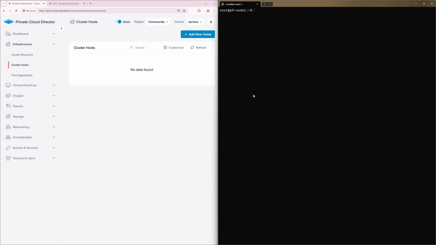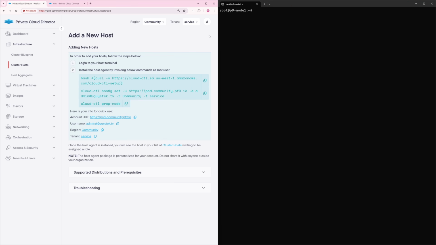I'm going to go split screen again so we can better see the installation process. Obviously, we have no hosts yet since this is a fresh install, so we'll head up and click Add New Hosts in the top right. Private Cloud Director gives you all the commands you'll need to execute on your fresh hosts to install the host agent and get those hosts added to your cluster. One quick note, you need to be root to execute these tasks, so if you're not already, become root first. Let's run through this now.